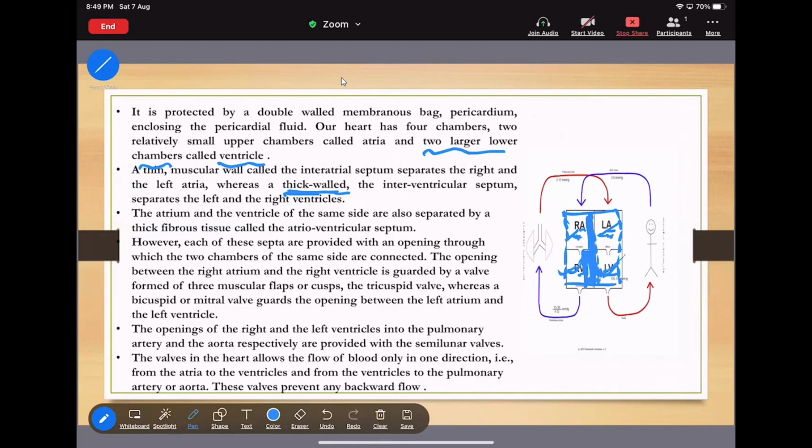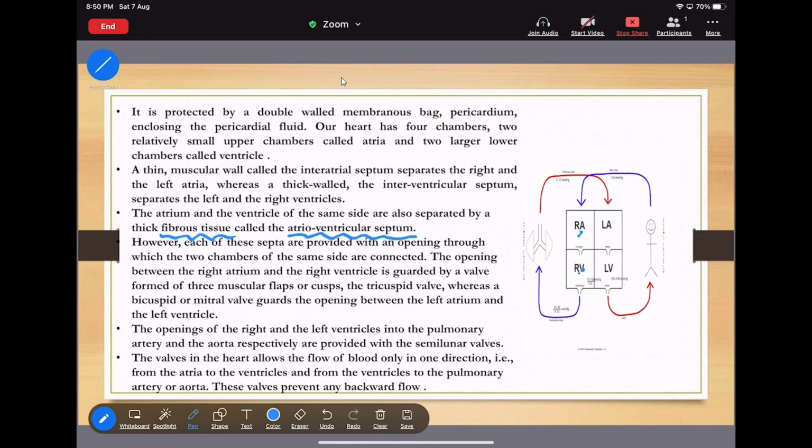Now move to the next point. The atrium and the ventricle of the same side are also separated by the thick fibrous tissue that is called atrioventricular septum.